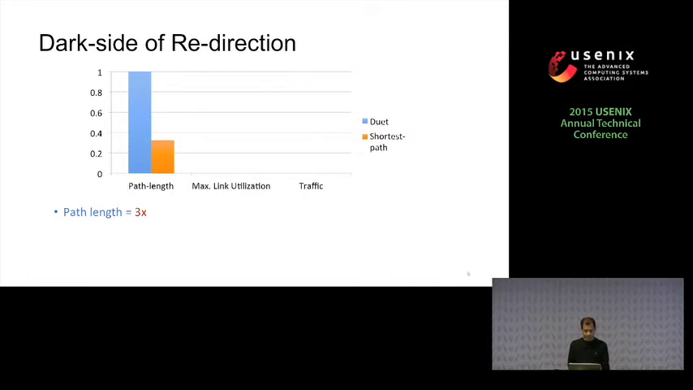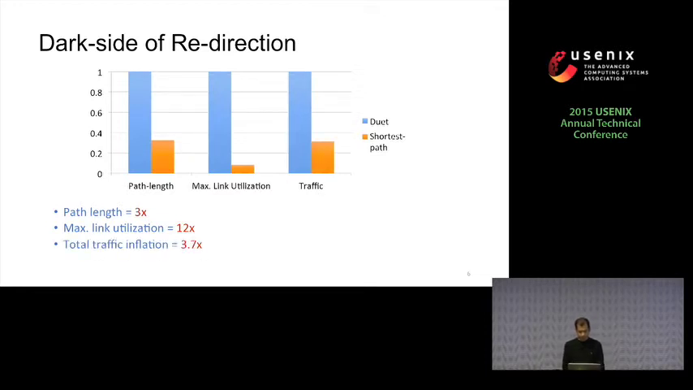To understand how bad the dark side of this redirection is, we compare Duet against a hypothetical case we call shortest path. In the shortest path, the traffic is forwarded to the DIP that is closest to the sources without using any indirection. We see that Duet inflates the path length by almost 3x compared to shortest path. More importantly, Duet inflates the max link utilization to 97%, which means there is congestion in the network, almost 12 times that of shortest path. And lastly, Duet inflates the total traffic in the network by almost 3.7 times, which is not good.